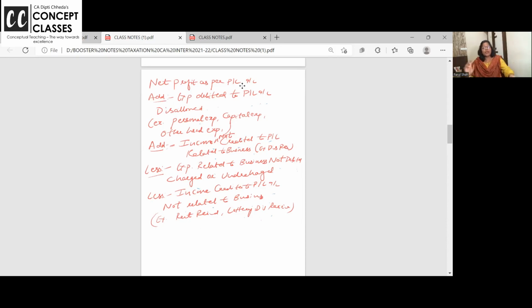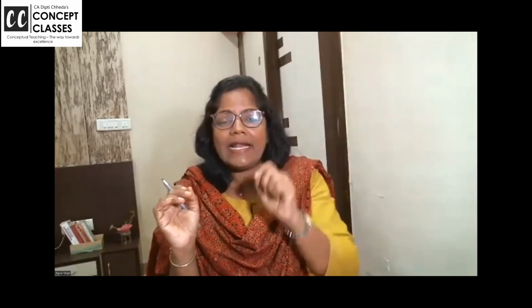This is super important. And we all are Hyderabadis. We eat biryani. In biryani, we put elaichi, cloves, bay leaves. Why do we put it? For the flavor. But do we eat it? No. We put it aside in the plate. So please remember, when they give you P&L account and adjustments, there would be some adjustments. Neither you have to do add nor you have to do less. Nothing you have to do. Followed or not. I'm saying in a joking way, but I hope it is clear.